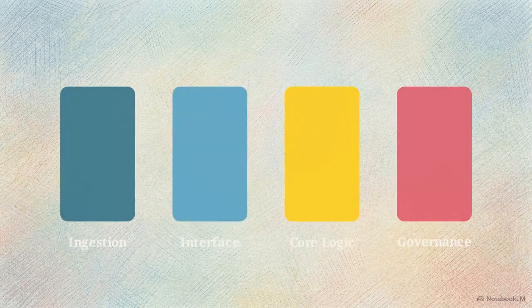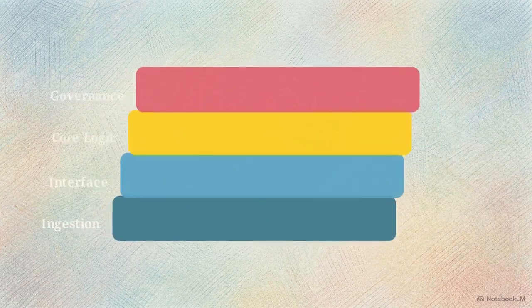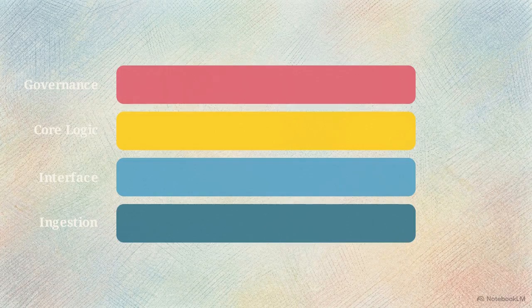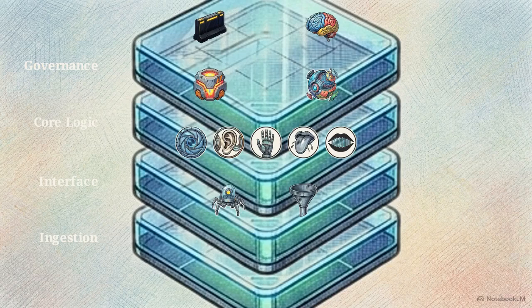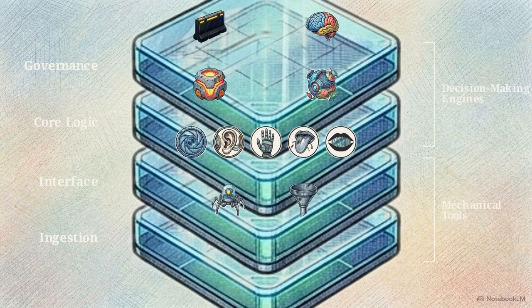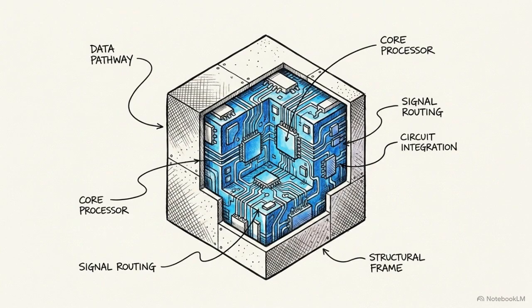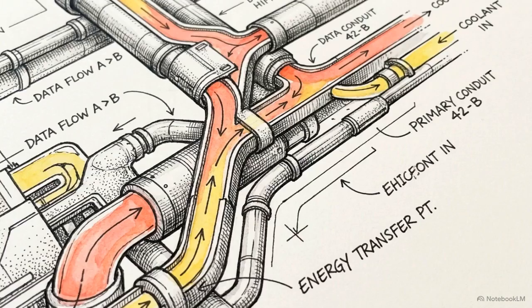Grouping these files by their naming conventions, extensions, and metadata sizes provides a clear map of the system's functional logic. This analysis reveals a 4-layer taxonomy: ingestion, interface, core logic, and governance. When we project that taxonomy outward, the flat list of files becomes a multi-layered functional map, separating the system's mechanical tools from its decision-making engines. Treating the directory as an archaeological artifact allows us to bypass the black box nature of the AI. We map the operational loop by examining the exact arrangement of its internal plumbing.